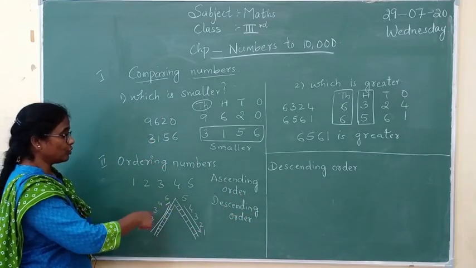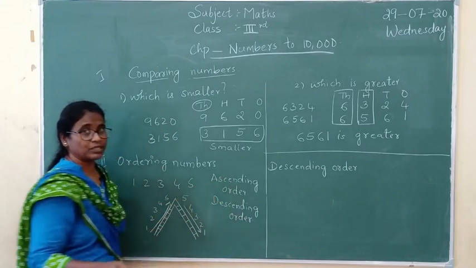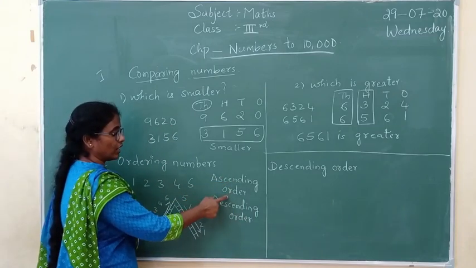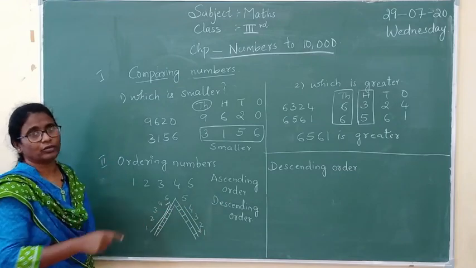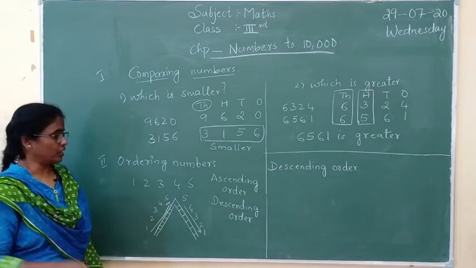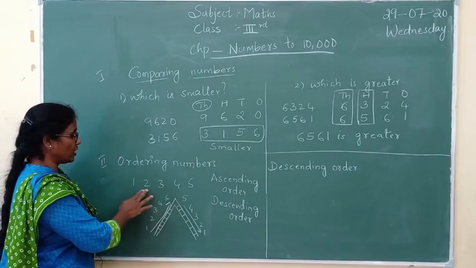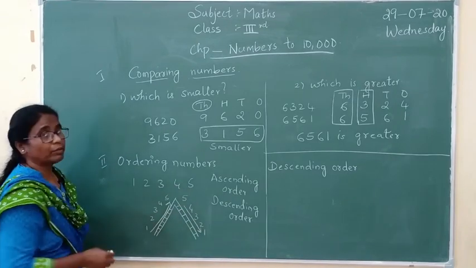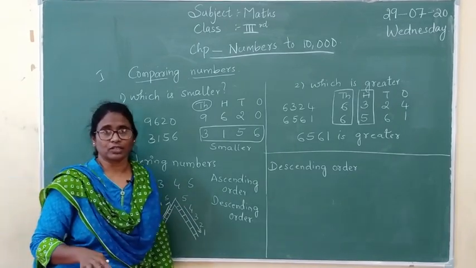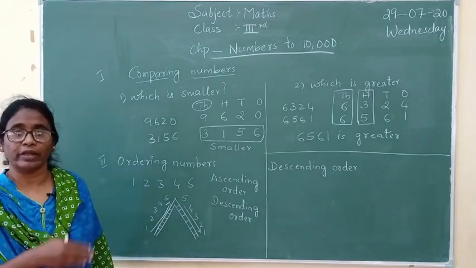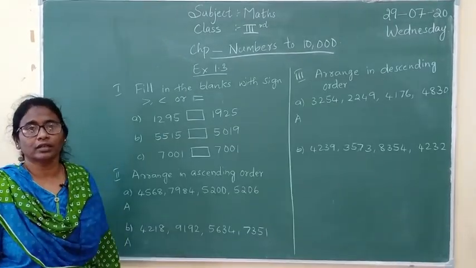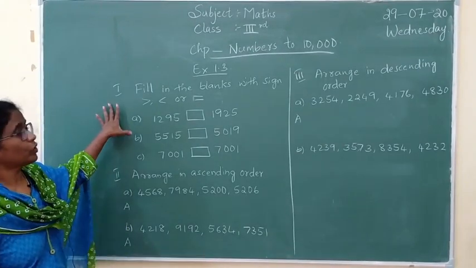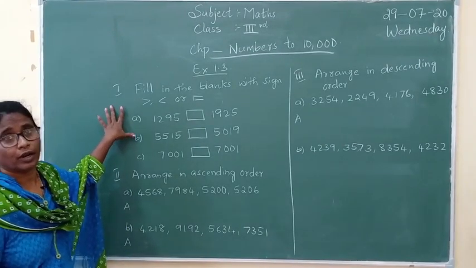So whenever the examples of ascending order and descending order are given, I am going to give some examples for you, and according to that I am going to teach you, children. Not only single-digit numbers, I will be taking 4-digit numbers. I will be teaching you when the exercise is going on.